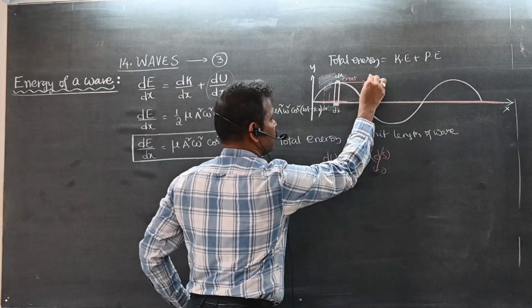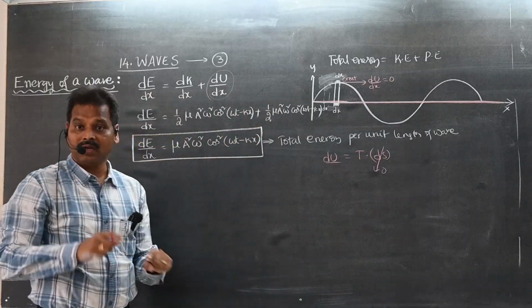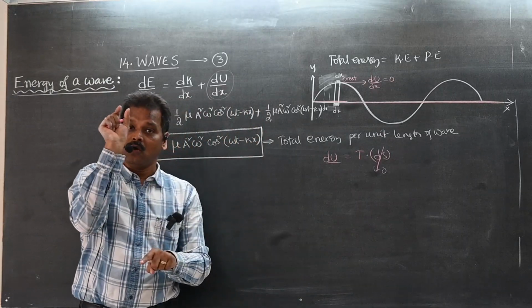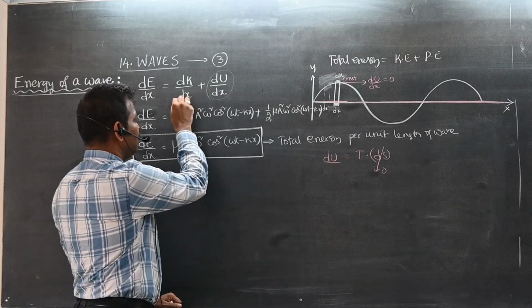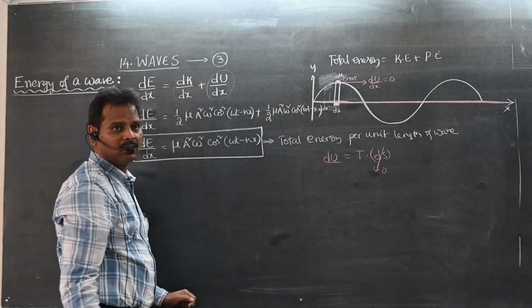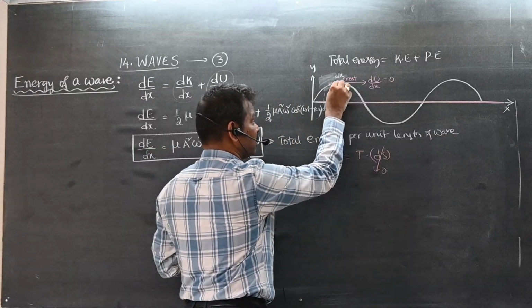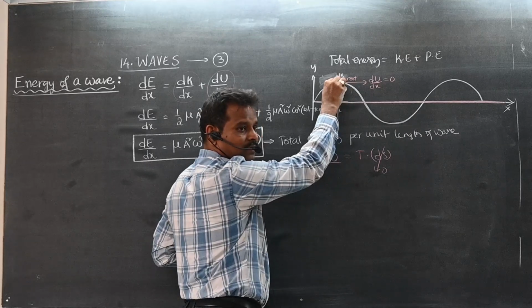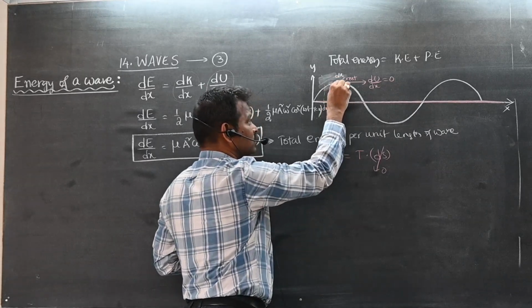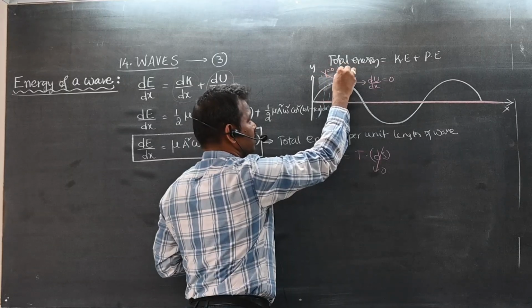So here, what is du by dx at a crest? At a crest of a transverse wave, what is du by dx? 0. Then what is dk by dx? Also 0. Why? Because here the particle is oscillating like this. What is the velocity here? Here velocity is 0, so kinetic energy per unit length is also 0.